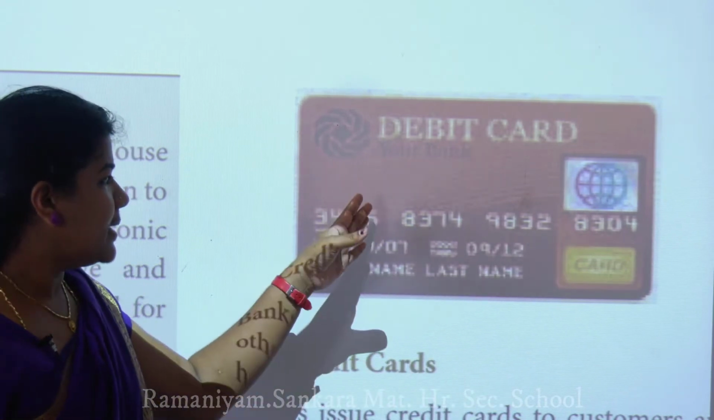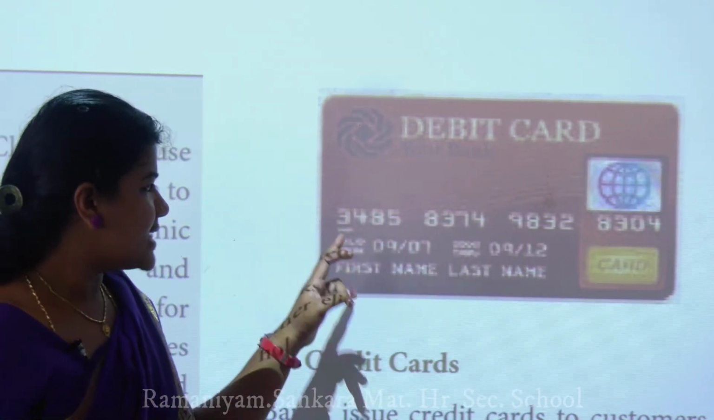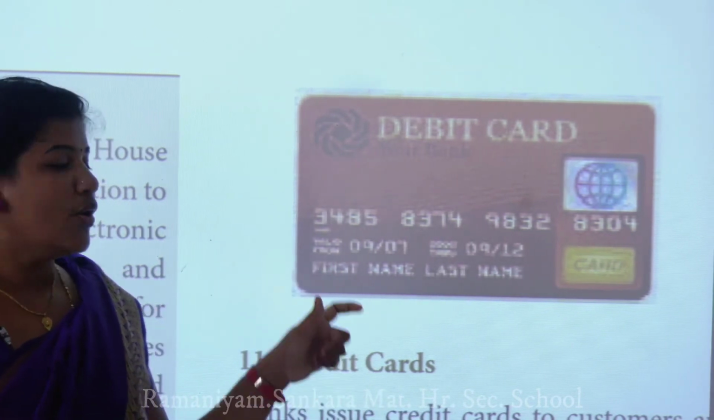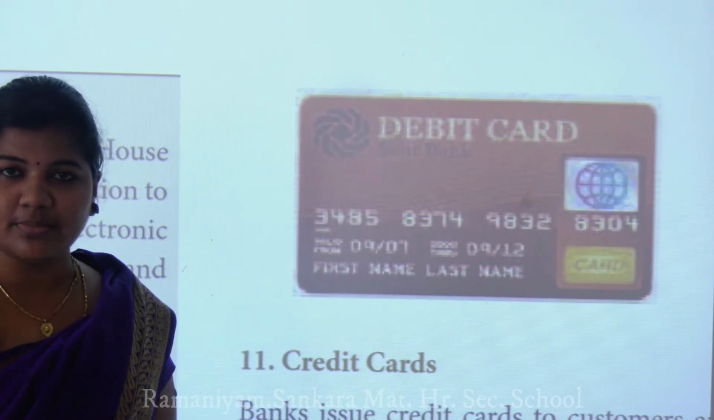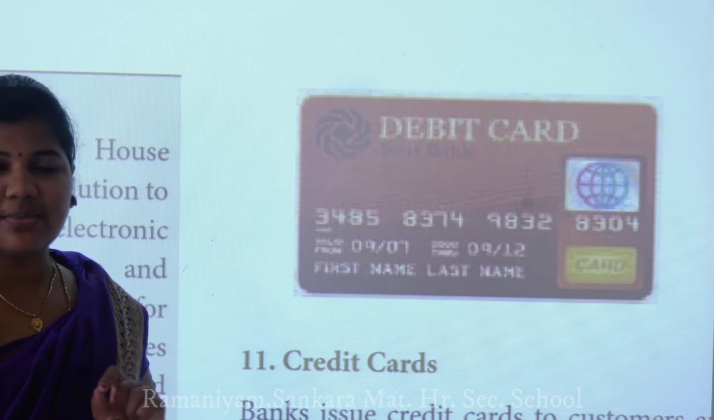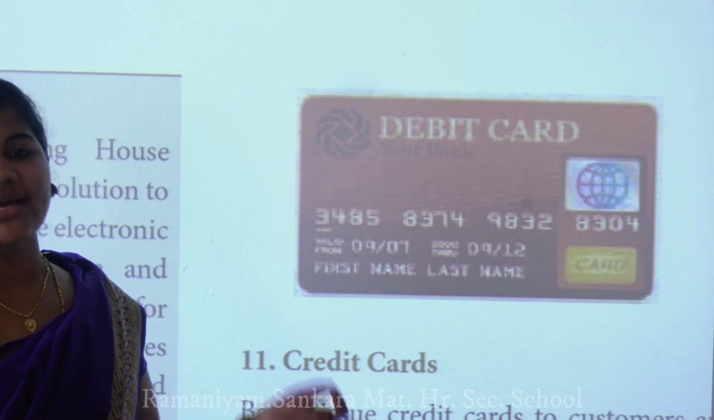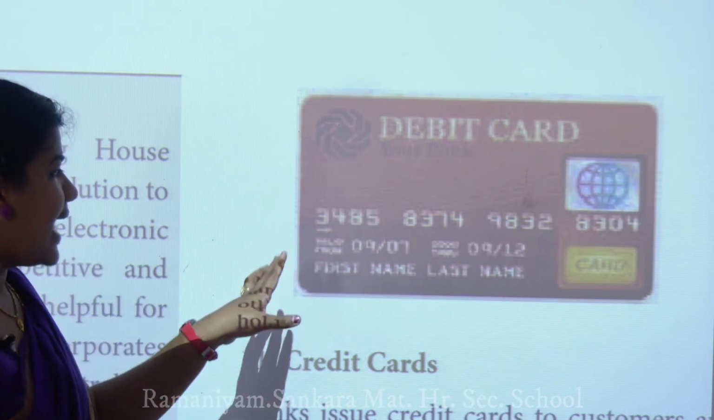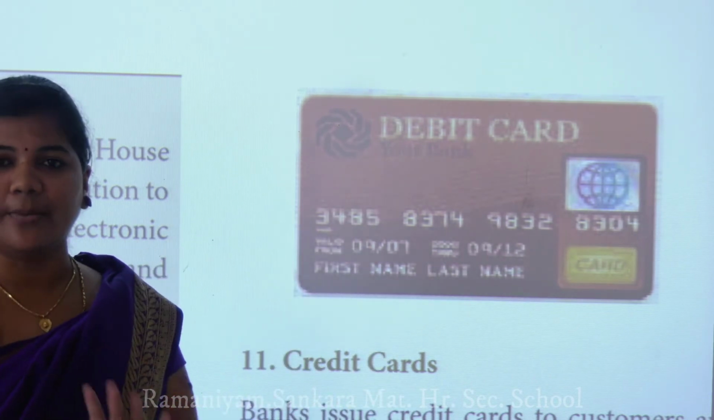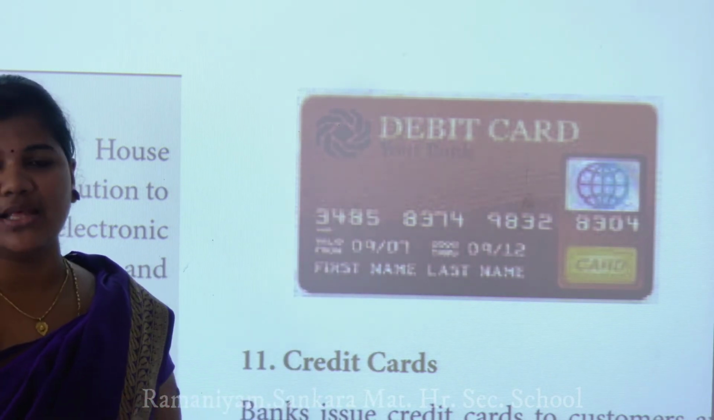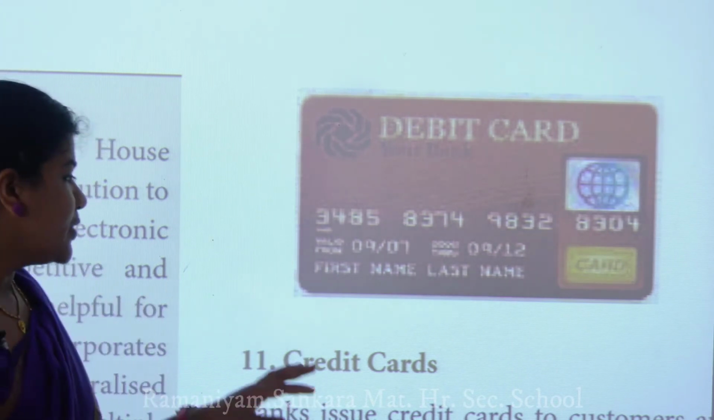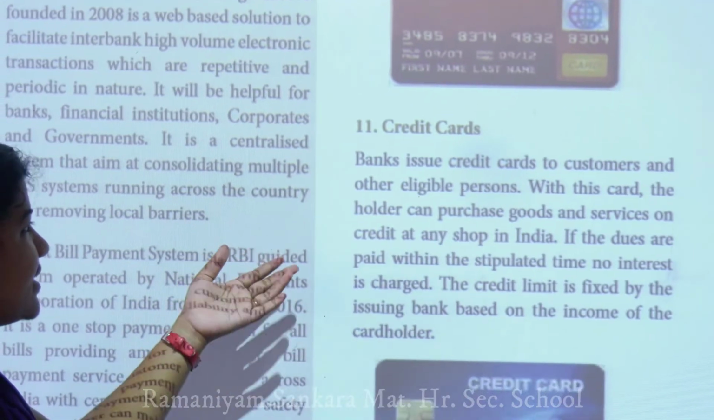They have given the number as well as the period for which the card is valid. When the validity is completed, you have to write a letter and hand it over to the bank, and the bank person gives you a new card. The validity period is not short, it is maximum 10 years, otherwise 15 years, for one card. Okay, next one is the credit card.